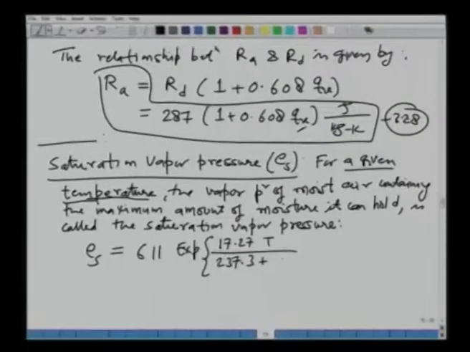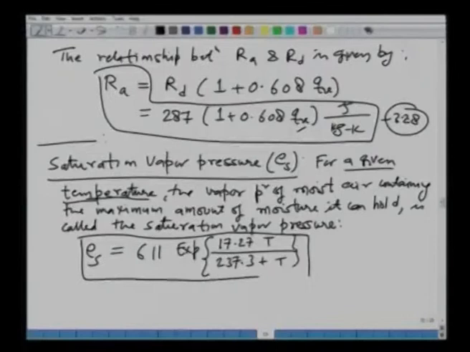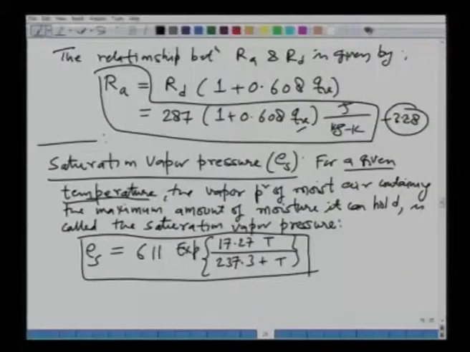237.3 plus T. Okay. All right. Now, this is an empirical equation, as you see, because there are many constants involved. Whenever you see numbers like 17.27, 237 point something, that is an empirical equation which takes care of the units themselves. So, you just put the value of temperature in certain units, and it will give you the pressure in the appropriate units.